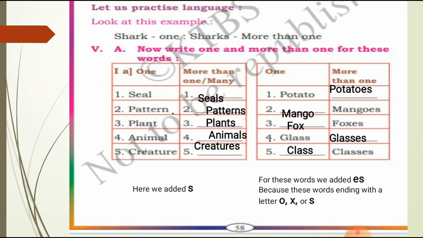Then mango, it also ends with o. Then fox, ending letter x. Then glass, here s. Class, s. So for words which end with o, x or s, we add es when forming plural nouns. So potato, potatoes. Mango, mangoes. Fox, foxes. Glass, glasses. Class, classes. Okay children, you write all these in your textbook and notebook, on both sides.